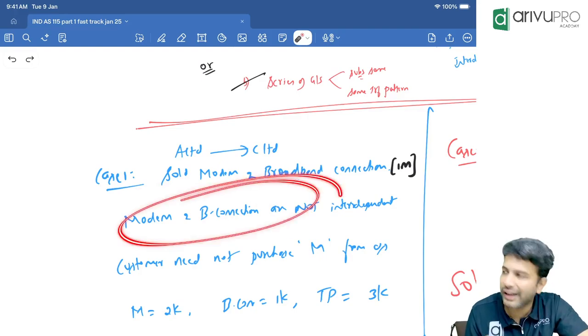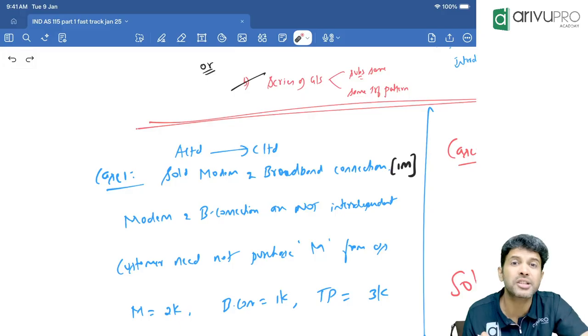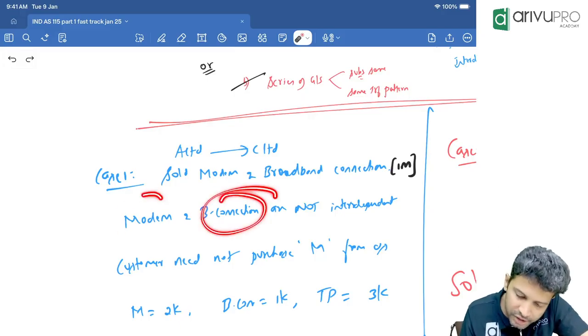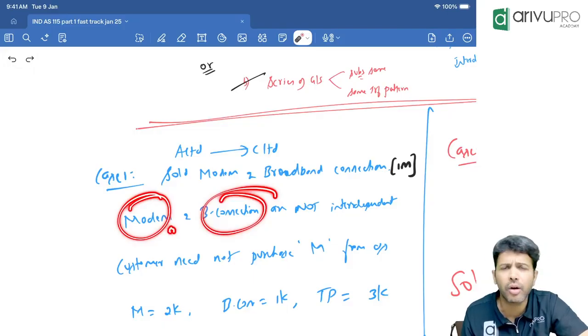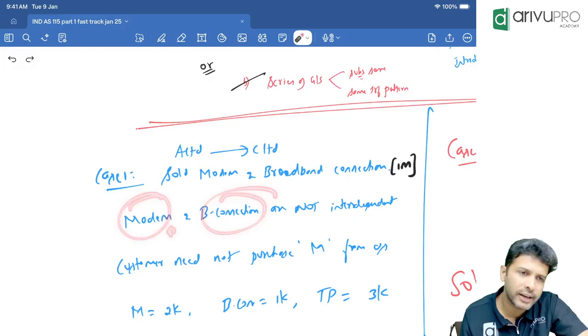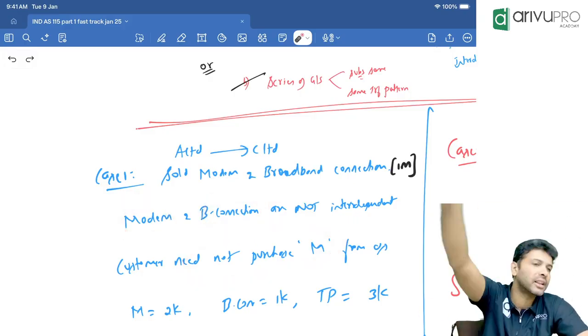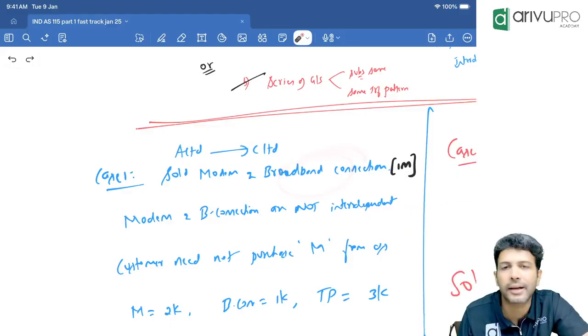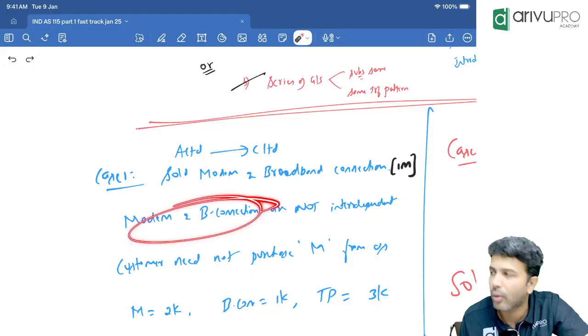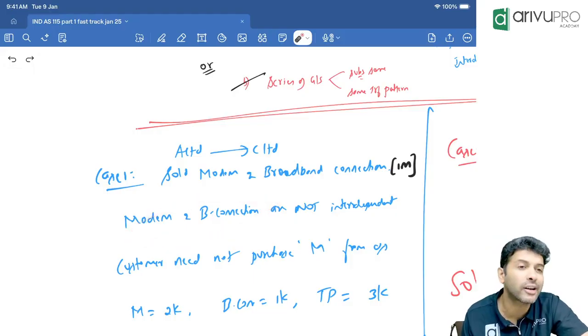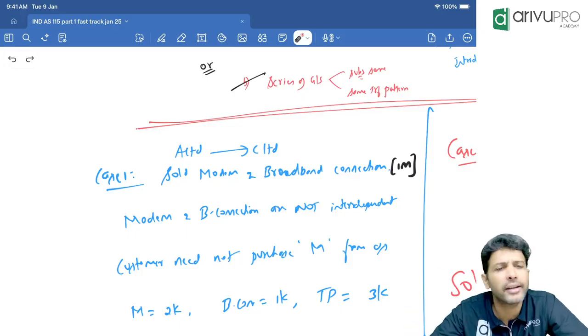If you want to treat them as separate performance obligations, the customer should be able to use each on their own. Now, for the broadband connection, is only our modem required, or does any modem work? Any modem works. The customer need not buy the modem from us alone. They can buy it from anyone in the market. We can give only the broadband connection also. So are these highly interconnected assets or not? In this example, they are not highly interrelated.